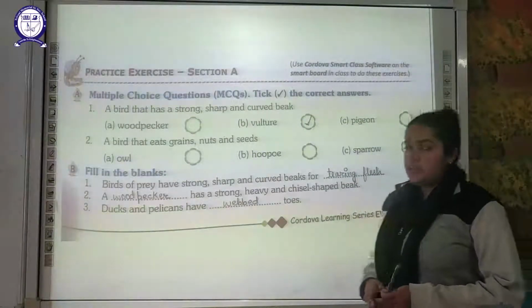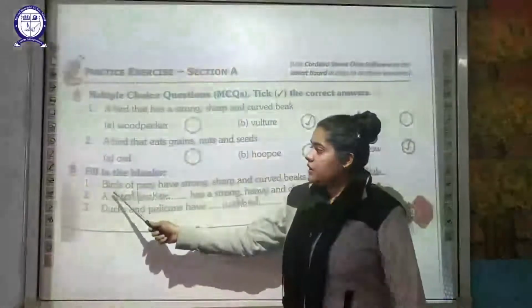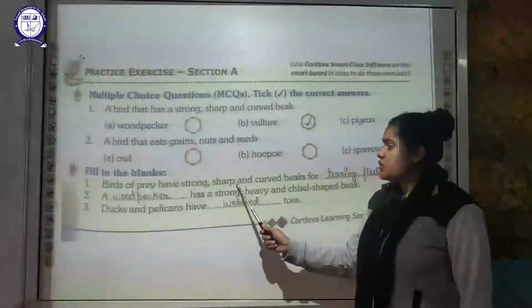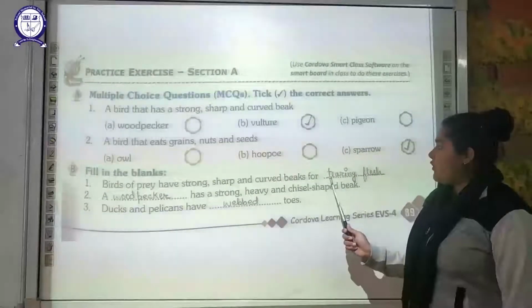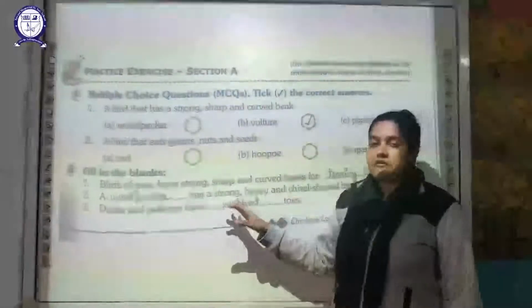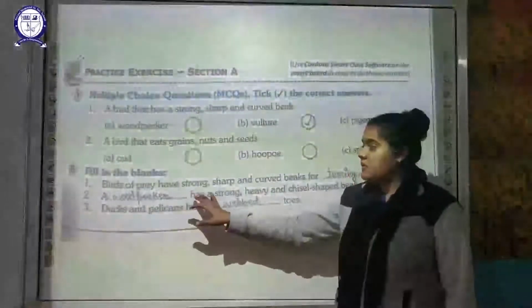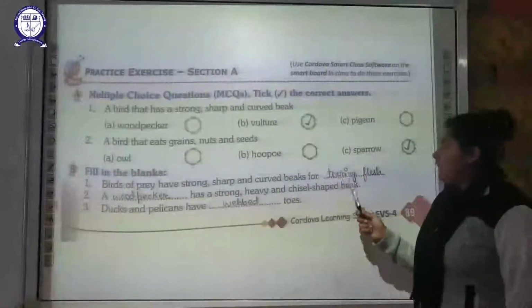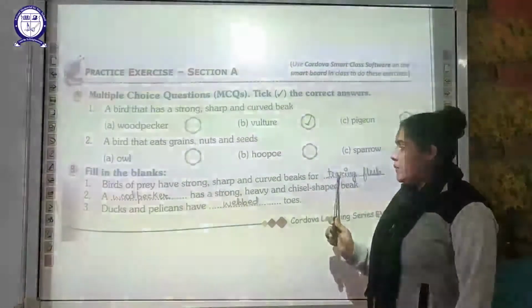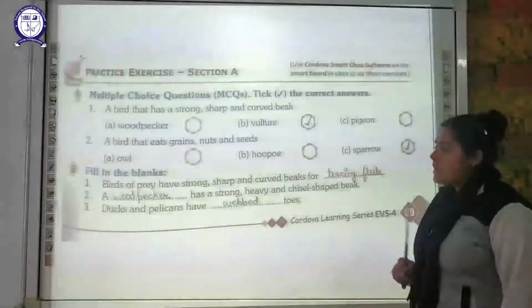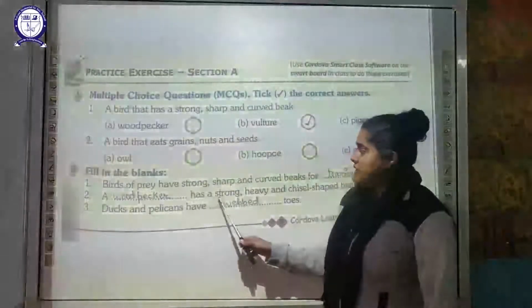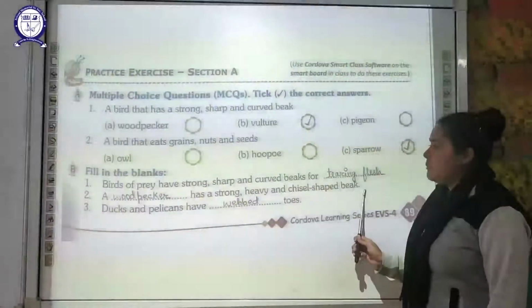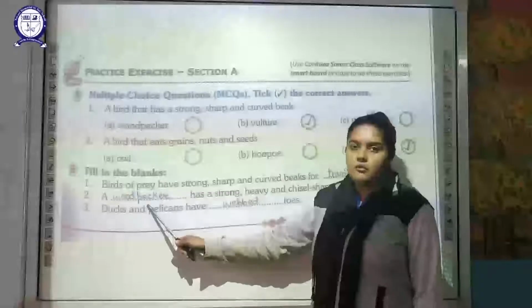The next is fill in the blanks. You have to write down the answers over here. The birds of prey have a strong, sharp and curved beak for tearing flesh. We have discussed in the video why these birds generally have strong, sharp and curved beaks, so that these beaks can help the bird in tearing the flesh. The next is a dash has a strong, heavy and chisel shaped beak. The example of that bird is the woodpecker.